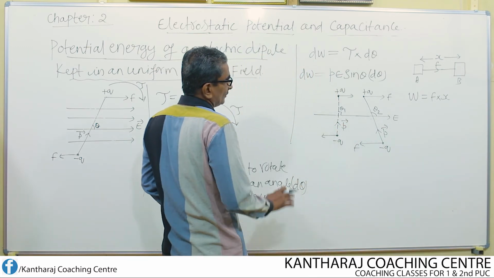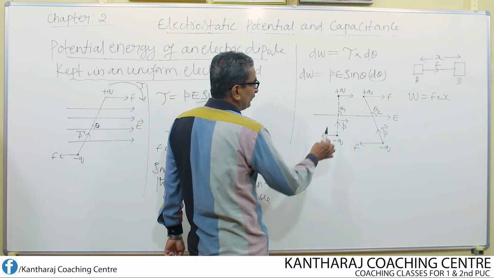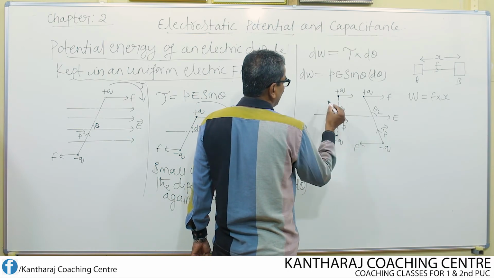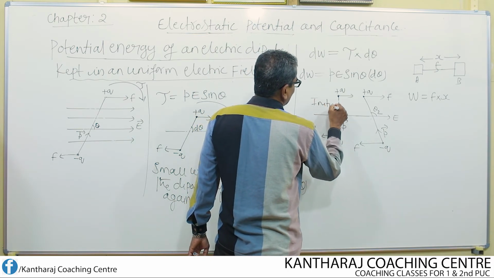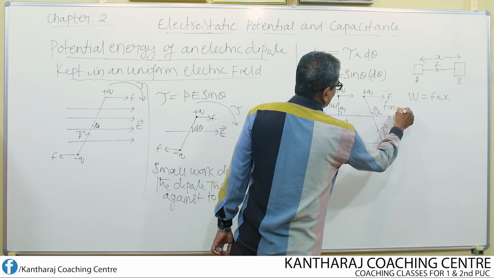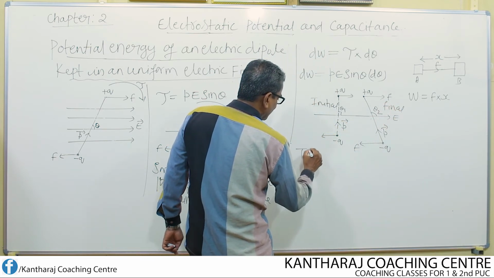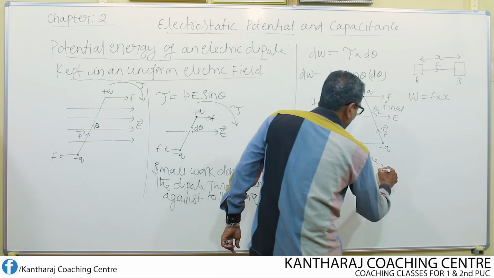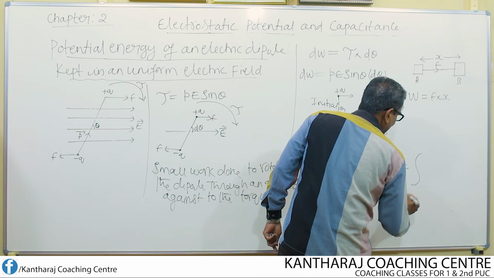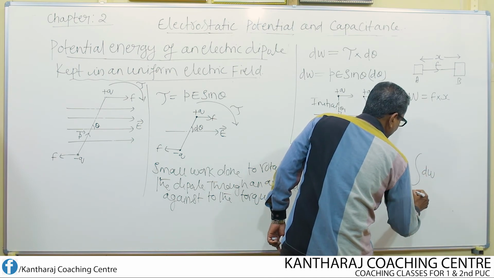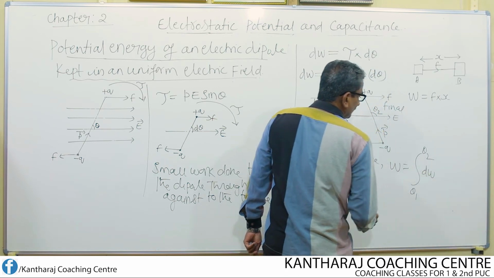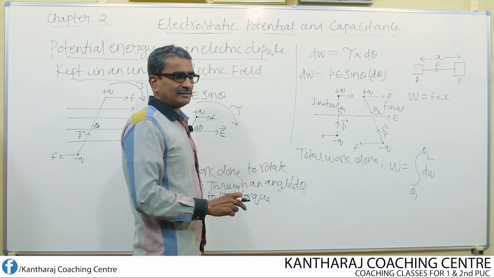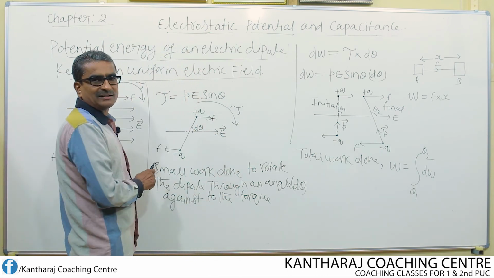Now, what is the total work done while moving from the initial position to some final position? So this is the initial position, whereas this one is the final position. So the total work done is given by W equal to integral of dW from theta 1 to theta 2. Why have I written dW? dW is the small work done to rotate this through a small angle d theta.